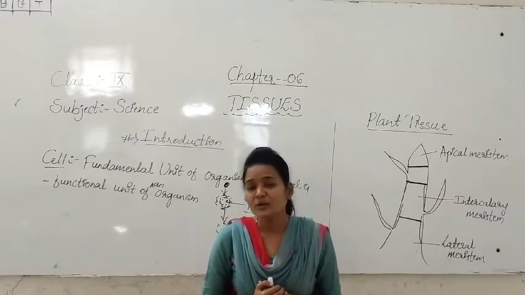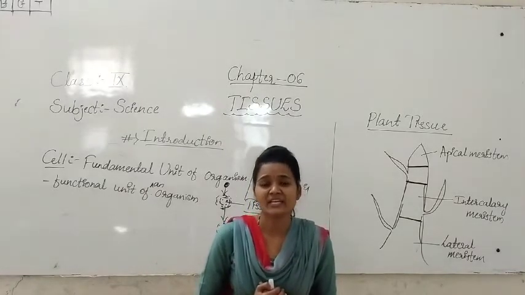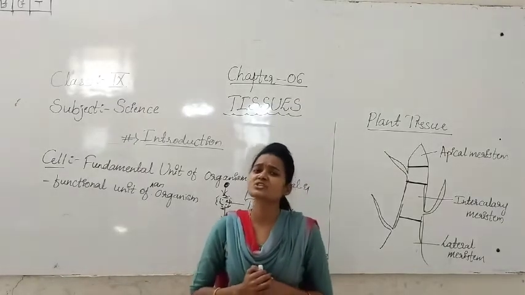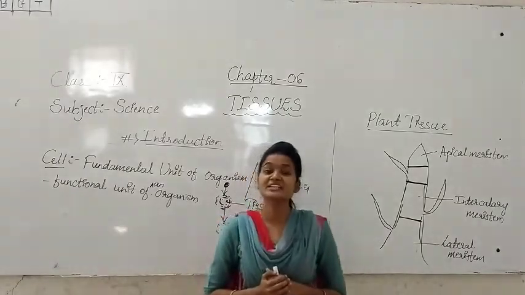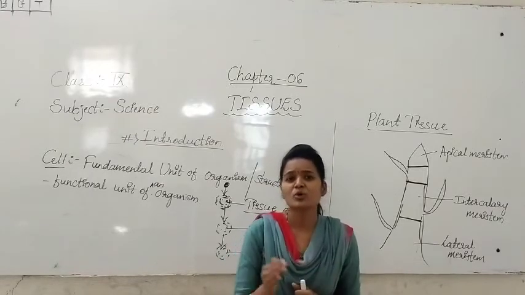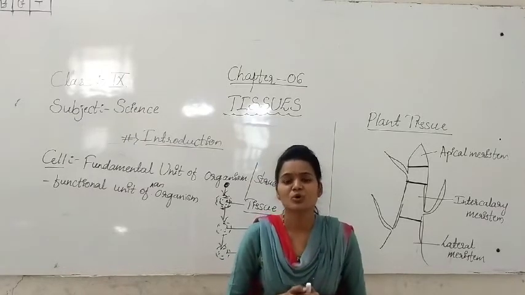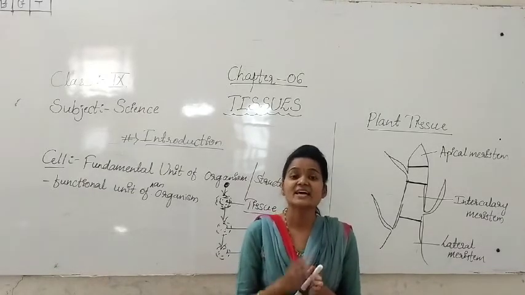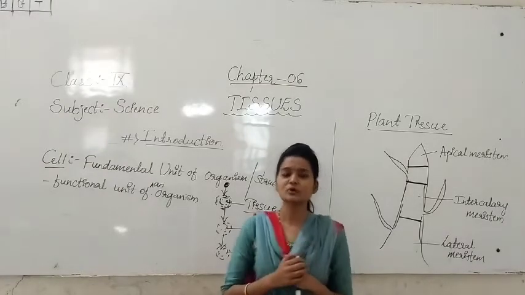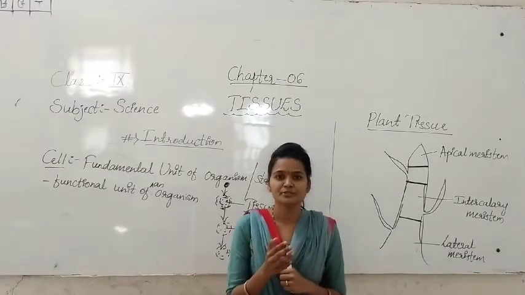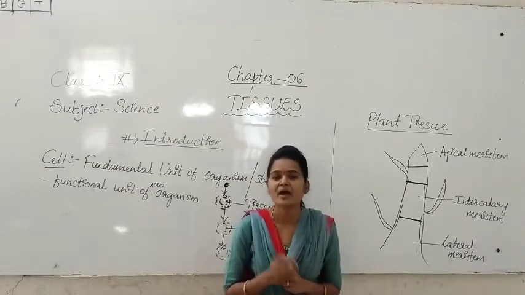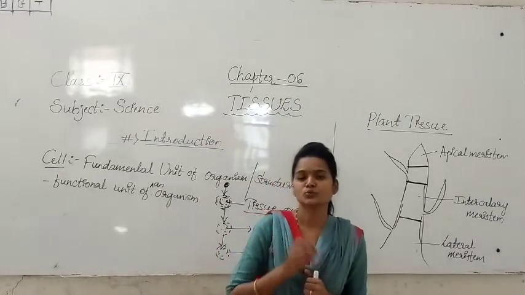Blood is also one of the tissues which will be performing some special functions. So what is the function of the blood? Blood carries hemoglobin because the blood itself contains the hemoglobin. It transports some materials and food through the blood. That's why blood is a tissue. Then phloem.